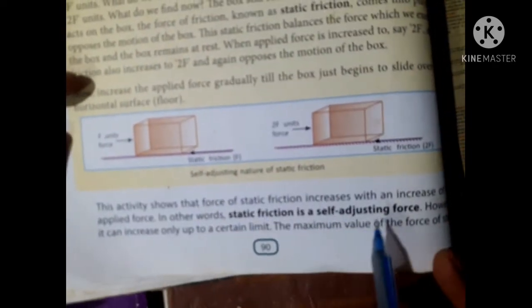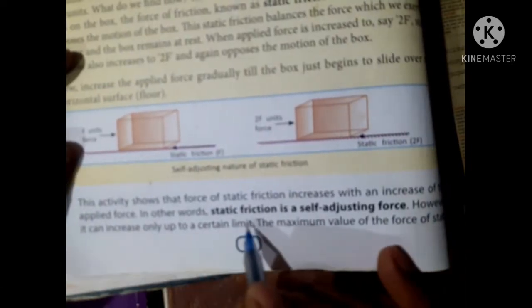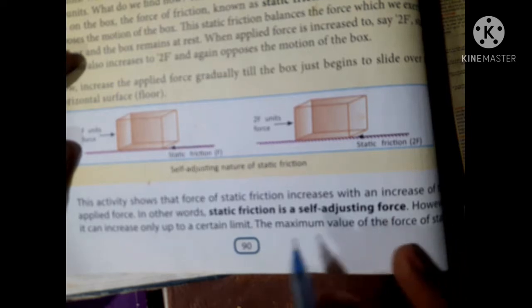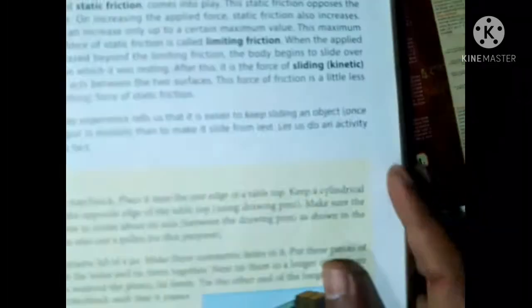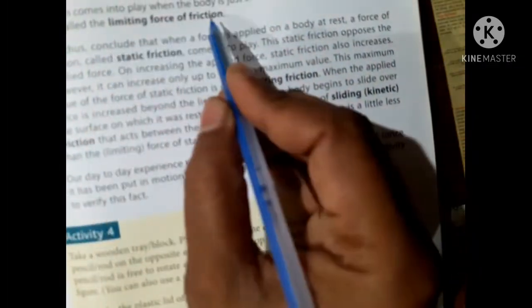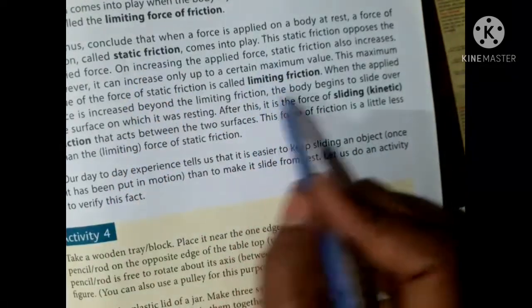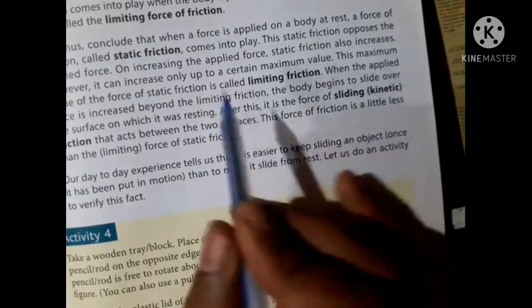Force of friction increases with an increase of the applied force. In other words, static friction is a self-adjusting force. Limiting force of friction. Static friction, limiting friction, sliding friction, kinetic friction.